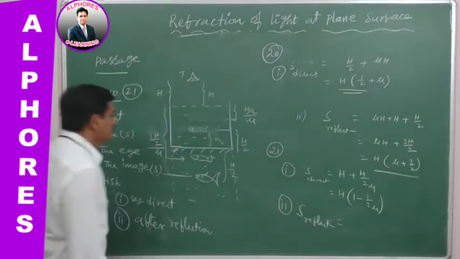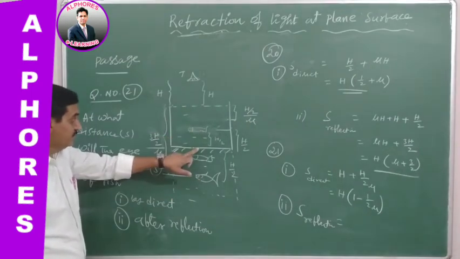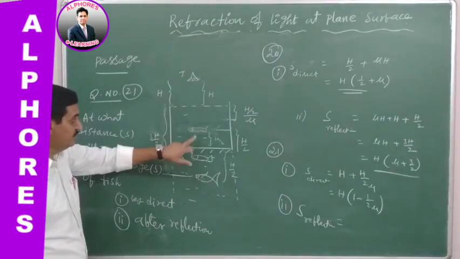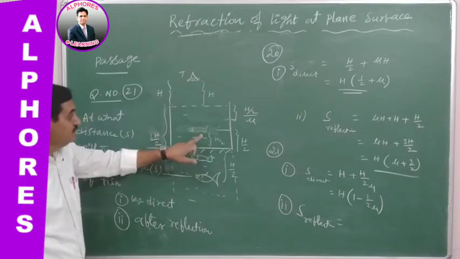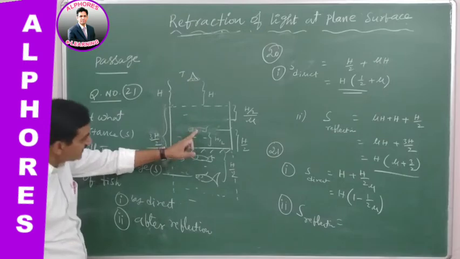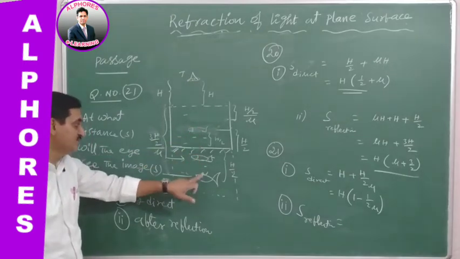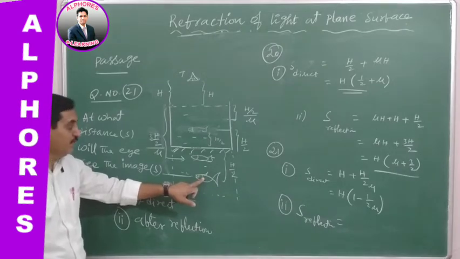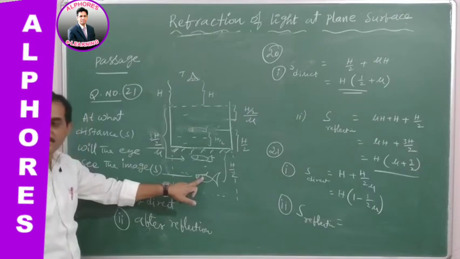which is giving, see here once again. So h distance is there, here depth of the water is h, and the fish is at a height of h by 2 from the bottom. Therefore, as a whole, directly its image is formed in the plane mirror. At what distance? Distance of the object equal to distance of the image, h by 2. Okay, this is h by 2 and this is h, total 3h by 2 from here to here.